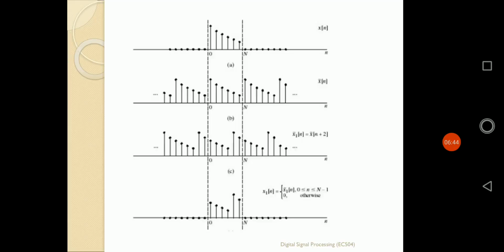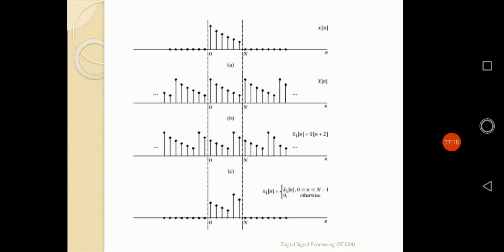Now, according to that, if I want to sketch the waveforms of the sequence, the first sequence is x of n. It is defined from 0 to N minus 1, as depicted in the center position. Beyond that region, it is simply 0, that means it vanishes. As it is defined by a circular representation, beyond N minus 1 it will simply repeat. After passing each value of capital N, it repeats, as shown in the second figure.